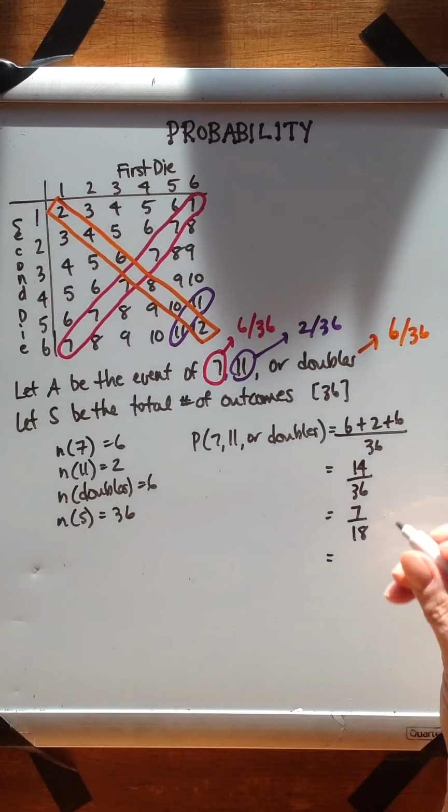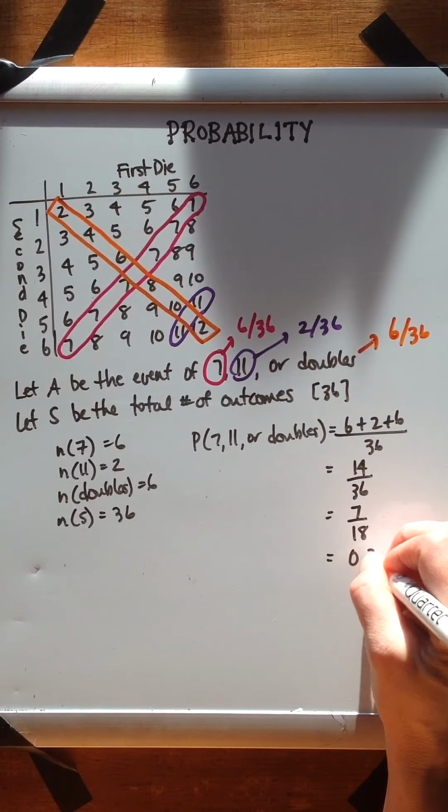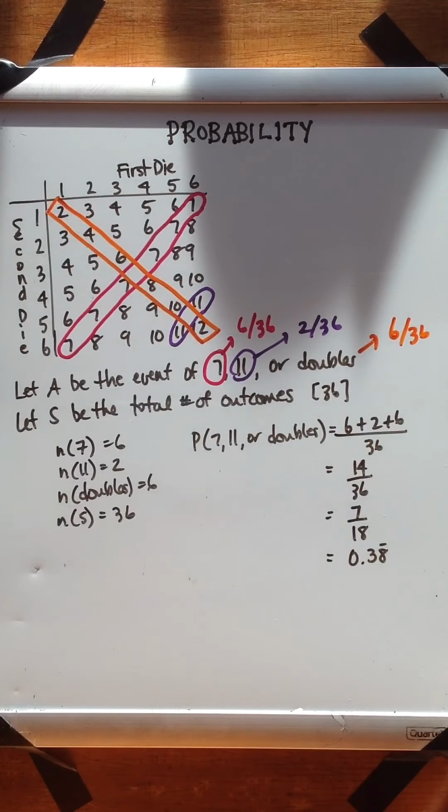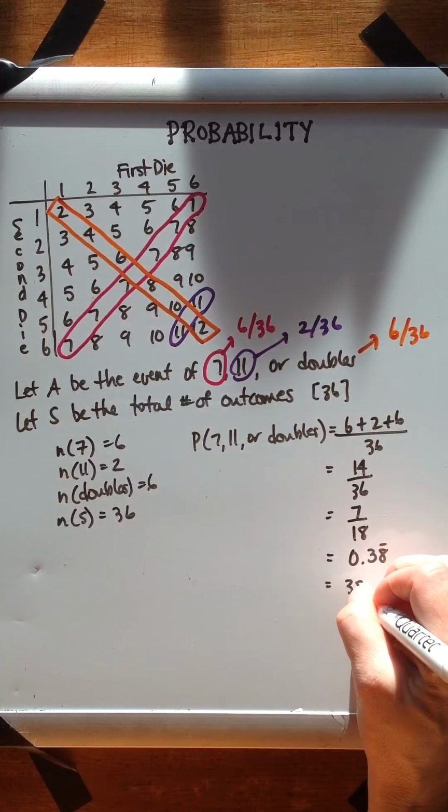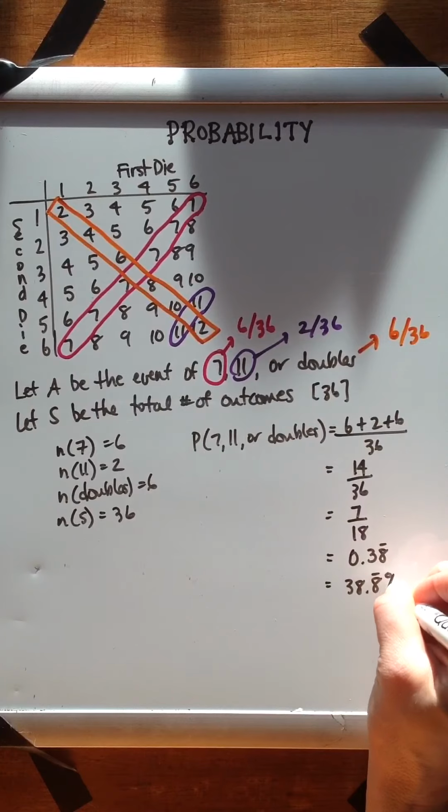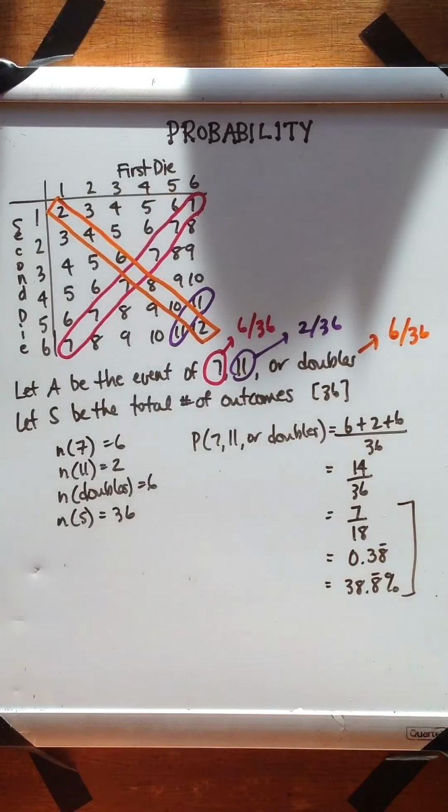If we use our calculators, we can get that as 0.38 repeating as a decimal, or if you want it as a percent, it comes out to 38.8 repeating percent. So again, you can communicate your probability using any one of those 3 ways of showing it. All right, last example.